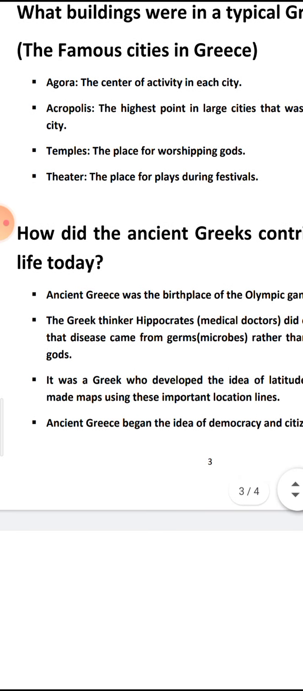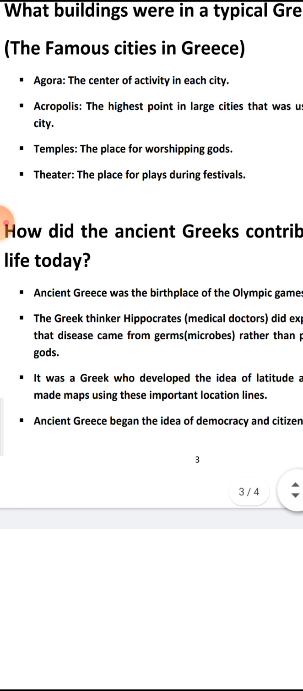Number 1, agora. Agora is the center of activity in each city. So if I ask you, what was the center of activity? You can tell me, agora. Agora is or was the center of activity in each city.